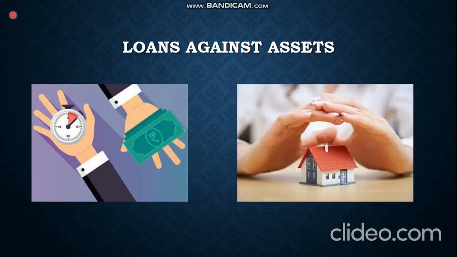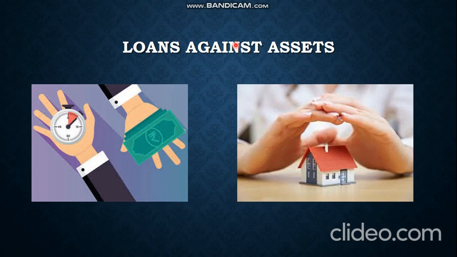Then one more is loans against assets. Now here these loans, you may have listened that a person may give or utilize some assets. For example, he may utilize some asset such as land or his home, right? So based on the valuation of this home or land, he will be getting some amount of money, right? So after getting money, he will grow his business, and after he earns the profit, he needs to repay that loan, and after repaying that loan, the asset will be owned by that person, right? So for a certain time interval, that asset is mortgaged, right? That is called as loans against assets.